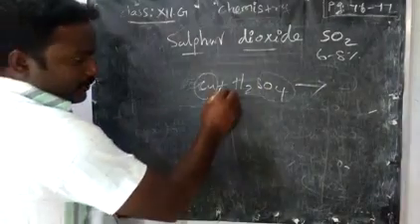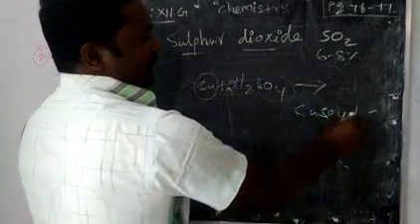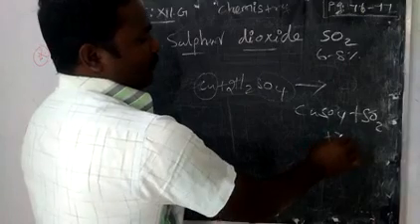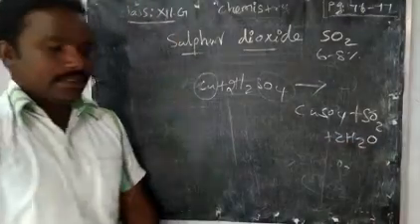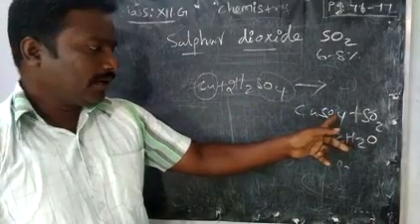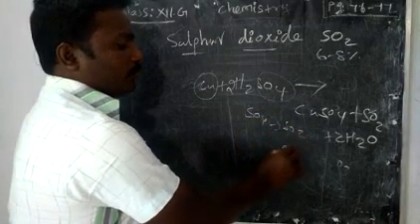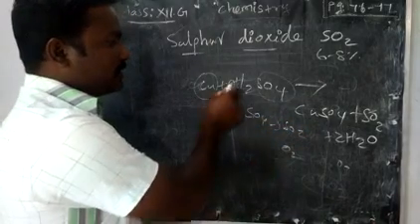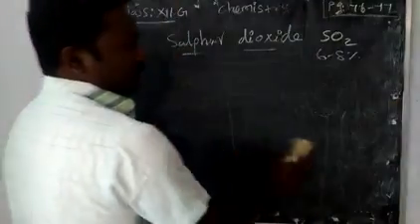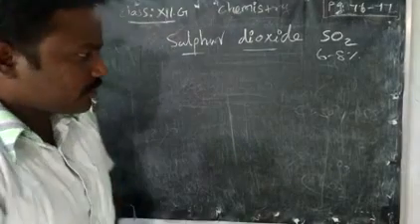We have to take 2 moles of sulfuric acid. 1 mole of copper sulfate, CuSO4, will form. Then SO2 gas will form, and the 2 oxygen with 4 hydrogen will produce 2 moles of water. What happened? There are 2 SO4. One SO4 went with copper. Another SO4 dissociated into SO2 and 2 oxygen. The 2 oxygen and 4 hydrogen become water. So this is the laboratory method of preparing sulfur dioxide.